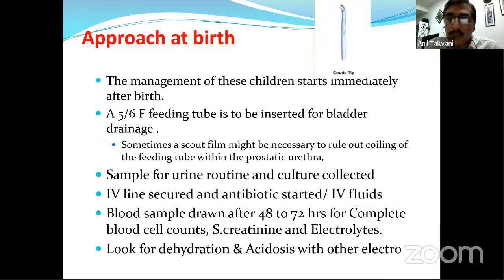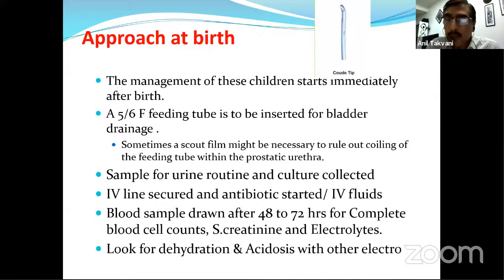So the management of these children starts immediately after birth. We need to put a 5 to 6 French feeding tube to start draining the bladder, which is distended. Sometimes we may not be able to do it with the straight feeding tube, so we need to use the Coude tip tube. But our preference should be a bulbless tube, meaning bulb catheters are not preferred.